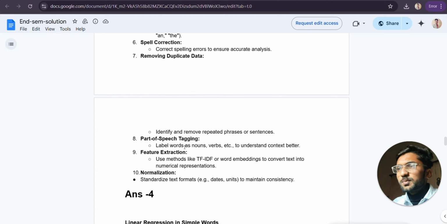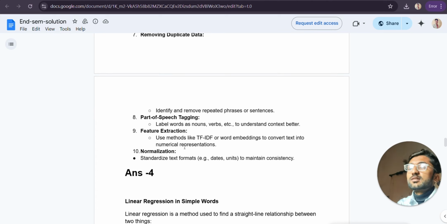And in the eighth stage, part of speech tagging, we add some grammar to the token because it helps to identify the meaning of a sentence. And feature extraction means simply TF-IDF and word embedding to convert the text into a numeric representation. And the last is normalization, standard text format to maintain consistency. So this is all about question number 3.